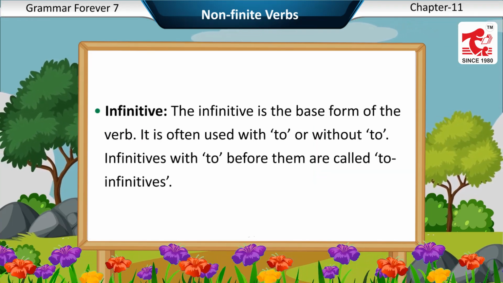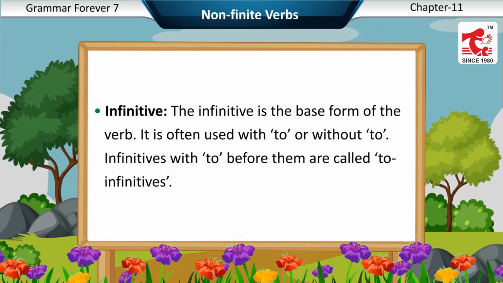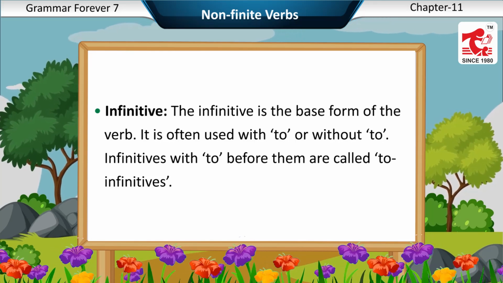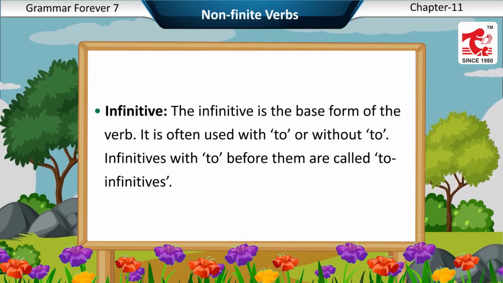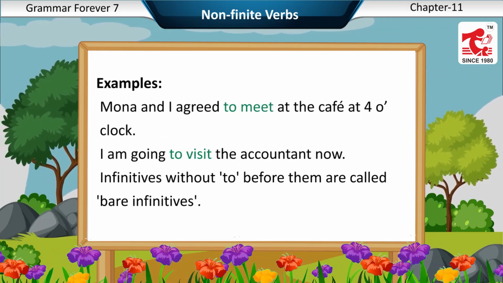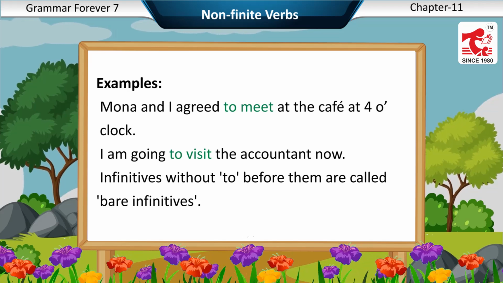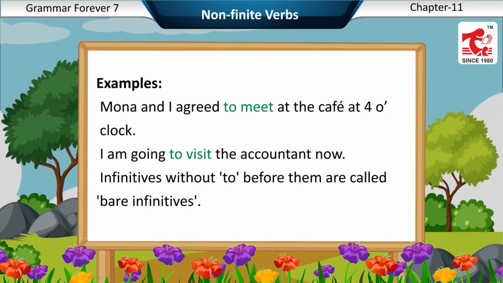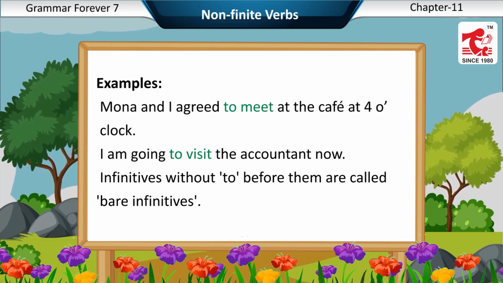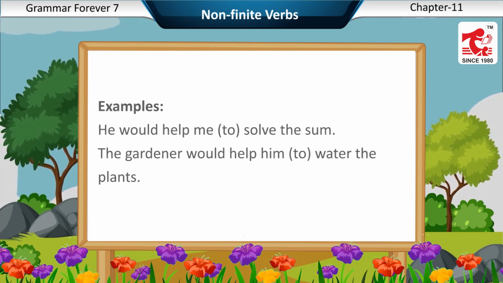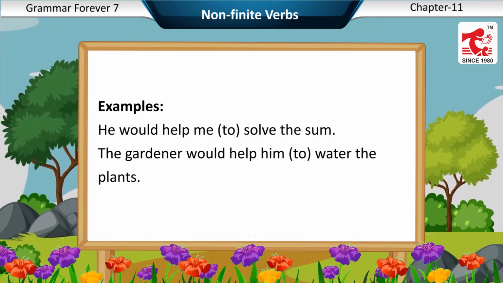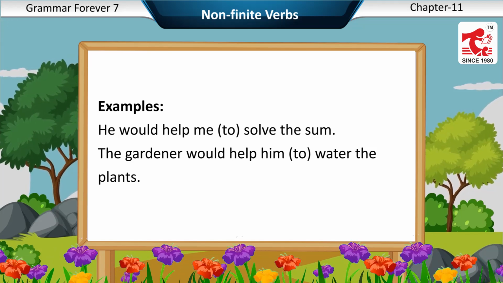Infinitive. The infinitive is the base form of the verb. It is often used with to or without to. Infinitives with to before them are called to infinitives. Examples: Mona and I agreed to meet at the cafe at 4 o'clock. I am going to visit the accountant now. Infinitives without to before them are called bare infinitives. Examples: He would help me to solve the sum. The gardener would help him to water the plants.